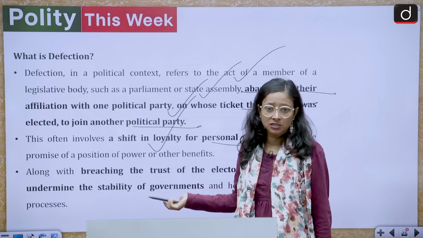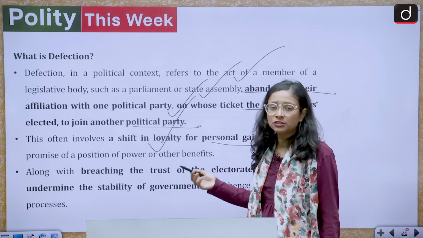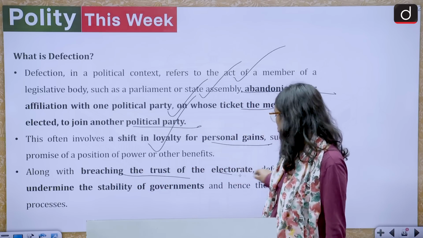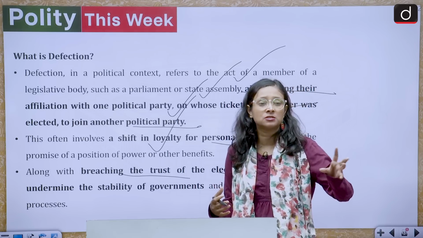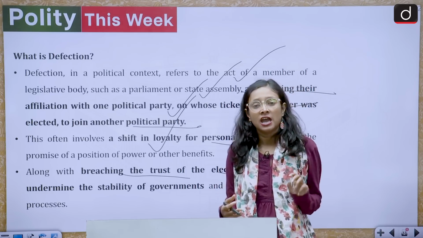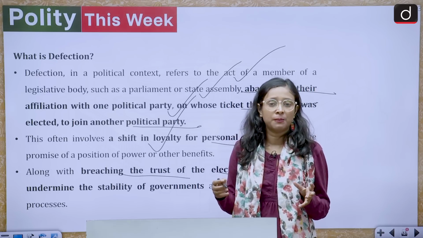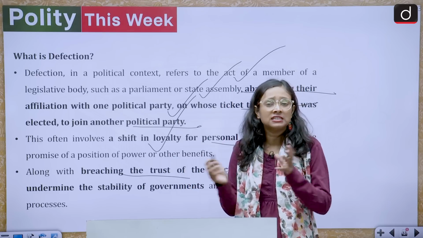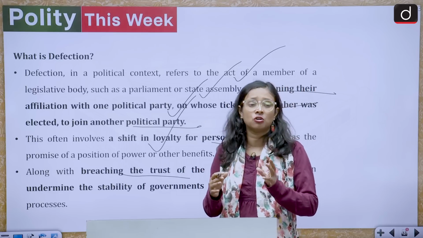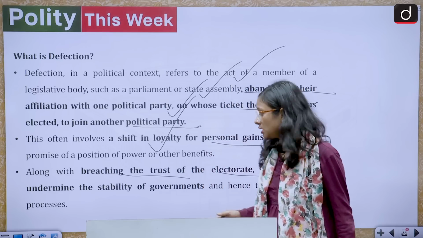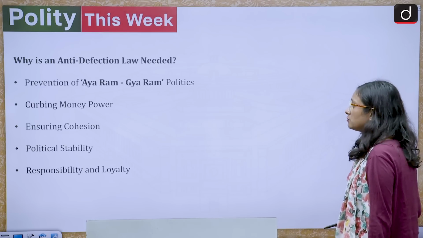This also leads to a breach of trust of the electorate, because people voted for a person on the basis of that political party, and if the person leaves it and joins another, the electorate's trust is breached. It also has the capacity to break the stability of the government.